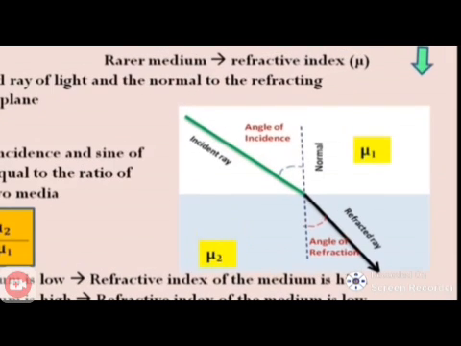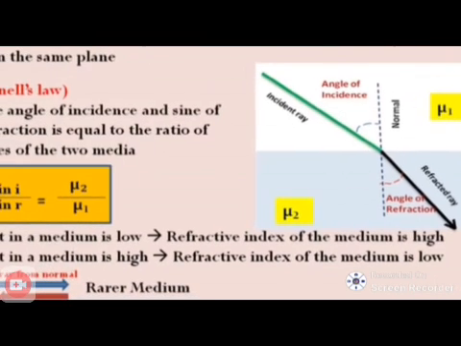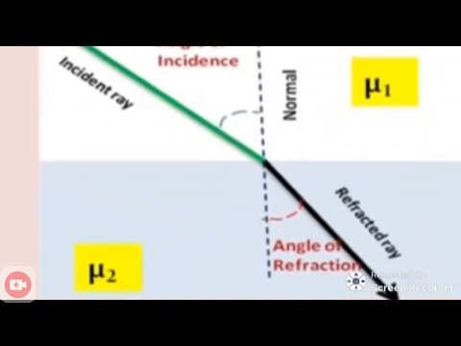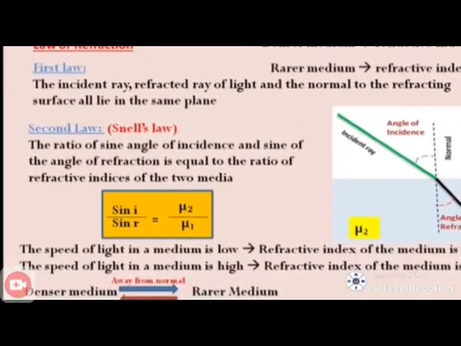So here sin i and here sin r. What is Snell's law? sin i divided by sin r equals the refractive index value μ2 divided by μ1. So sin i is here, sin r is here. The ratio of sin i divided by sin r equals μ2 by μ1, the refractive index of one medium with respect to another medium. So that is Snell's law, the second law, sin